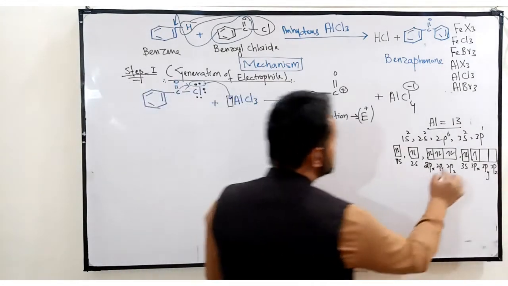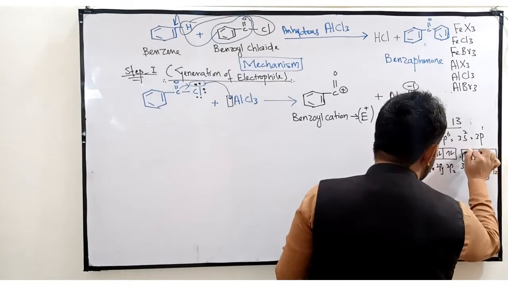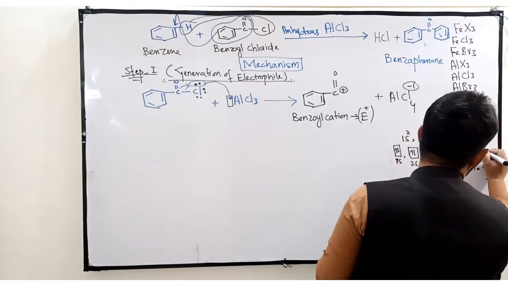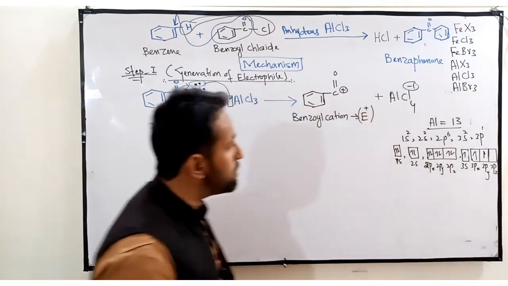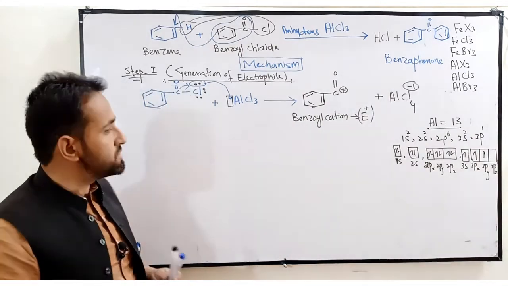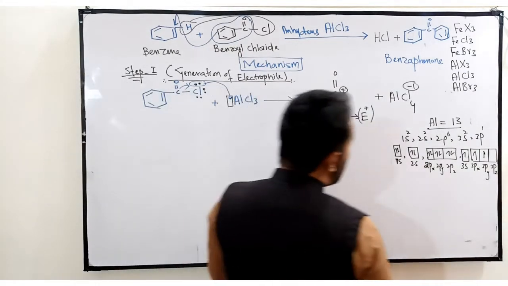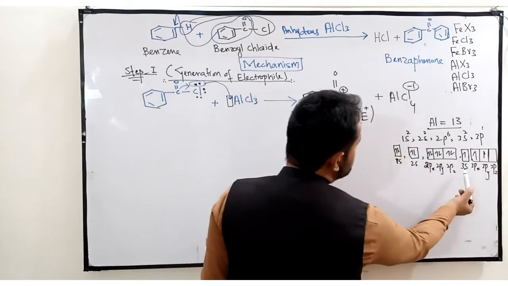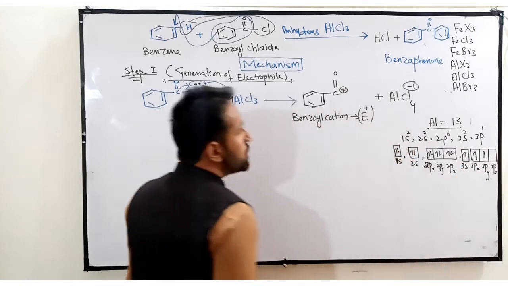So simply 1 electron of the 3s will jump to 3py. Now this is the electronic configuration of aluminium in the excited state. There are 3 half-filled orbitals with the aluminium, that is 3s, 3px, 3py.